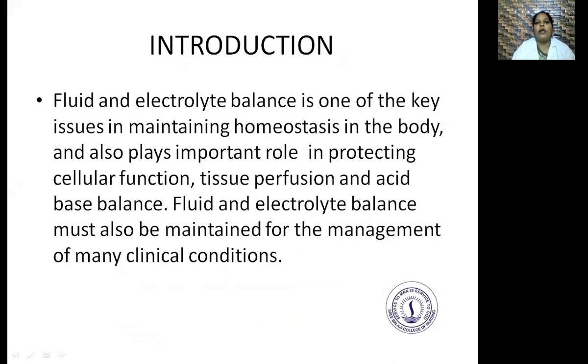Introduction. Fluid and electrolyte balance is one of the key issues in maintaining homeostasis in the body and also plays an important role in protecting cellular function, tissue perfusion, and acid-base balance. Fluid and electrolyte balance must also be maintained for the management of many clinical conditions.